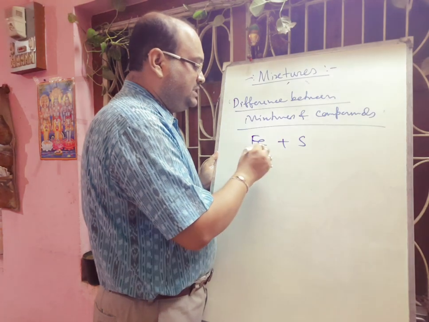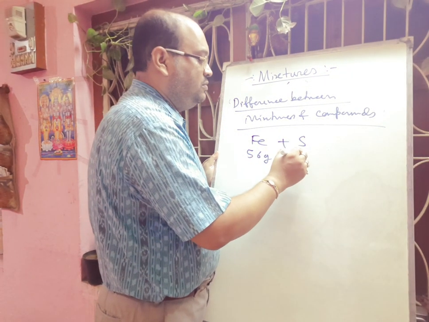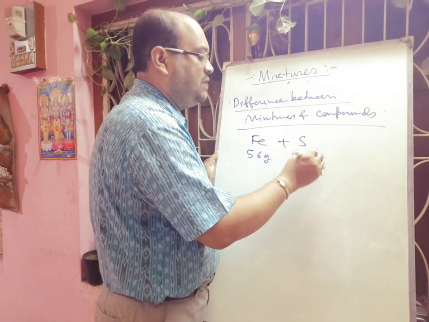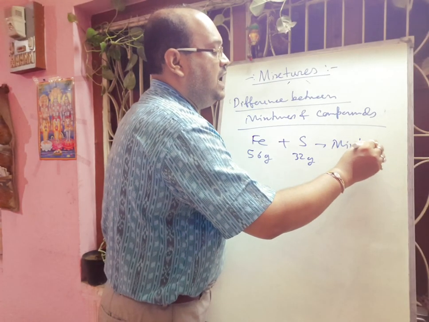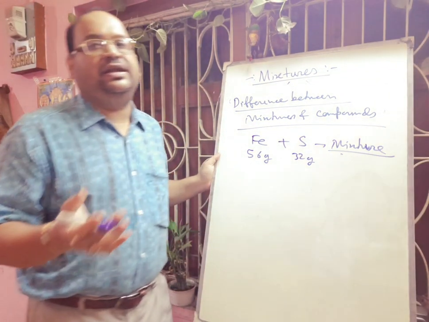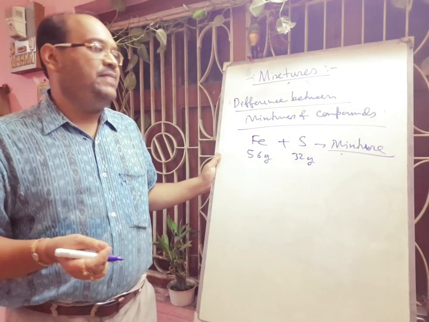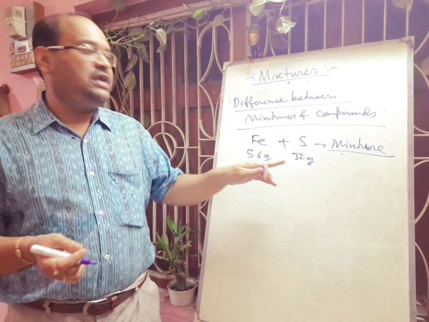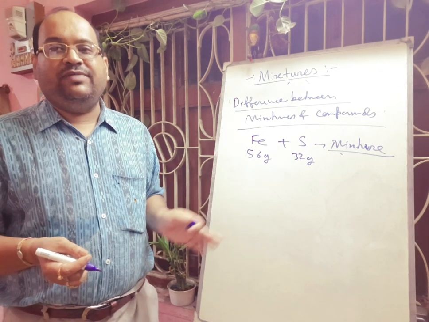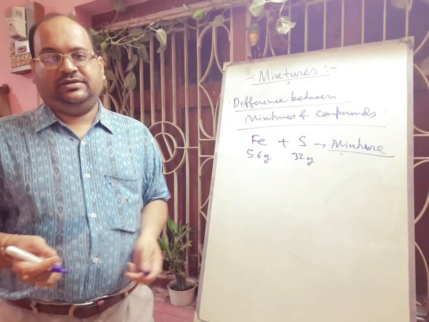Suppose you take 56 gram of iron and mix it with 32 gram of sulfur powder, then you will get a mixture. And this mixture you can easily separate by taking a magnet. The magnet will attract the iron particles but cannot attract the sulfur particles. So in this way, by magnetic separation you can easily separate.